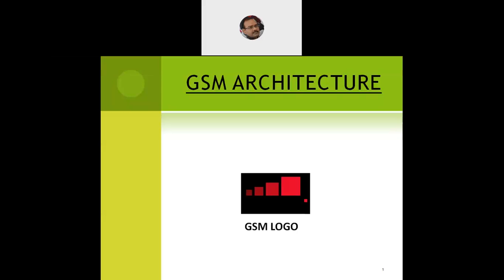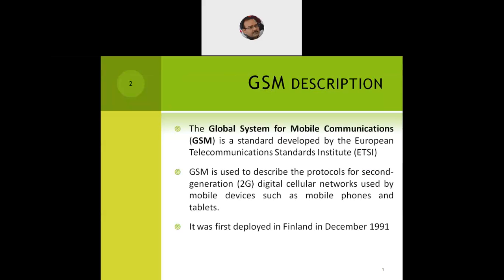So this is how the logo of the GSM architecture typically looks like. It is built around an RSSI mark, received signal strength indicator, so vertical bars are there. That's one of the popular logos of the architecture. So when did it come? It came around 1991. We'll see a brief history of it also.